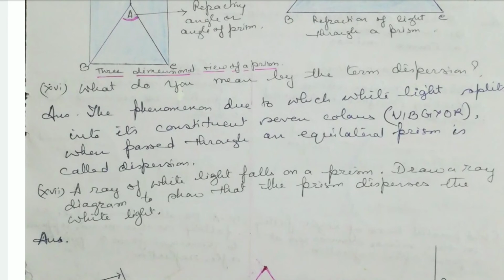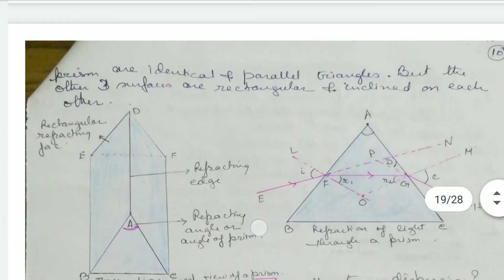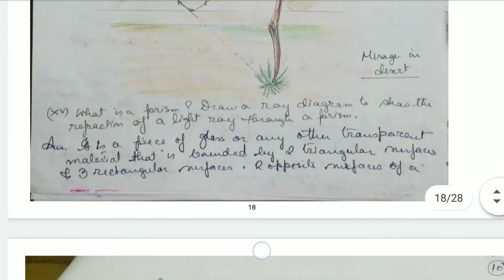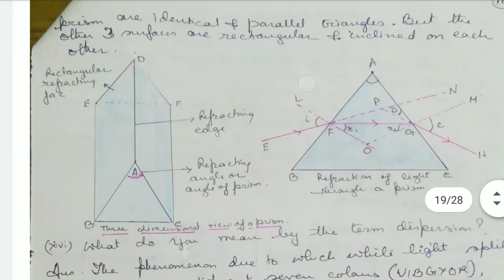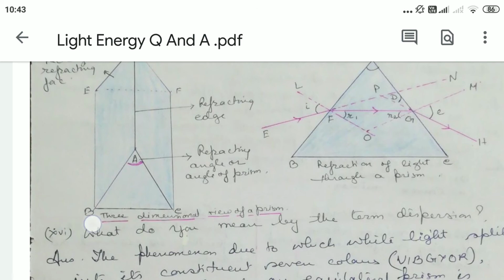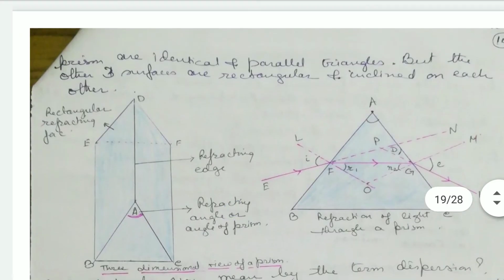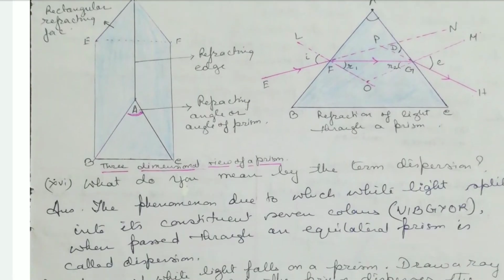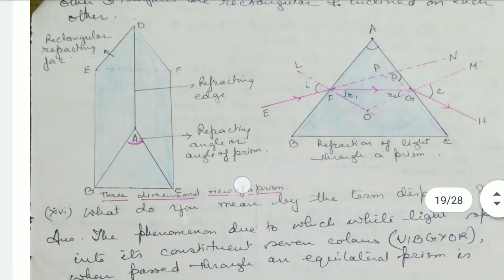So this is the ray diagram. This is the prism, with three rectangular surfaces, you can see this one and the bottom one. These two are the triangular surfaces, this one and the back one, EDF, which is also a triangular surface. These two are parallel, and the three rectangular surfaces are inclined on each other, making an angle A. This is the angle of prism.